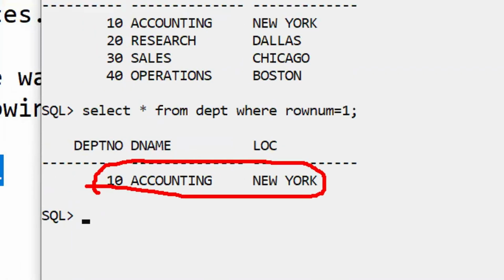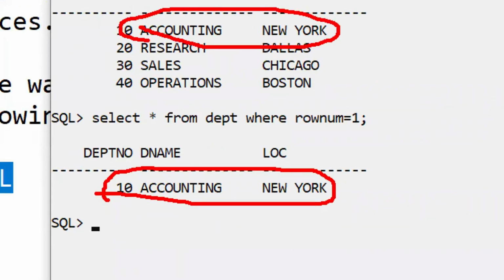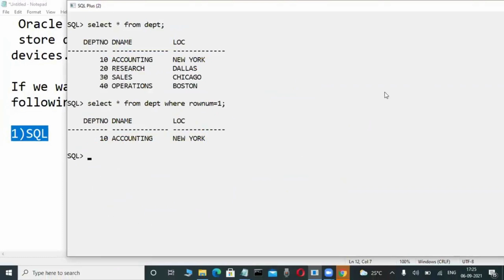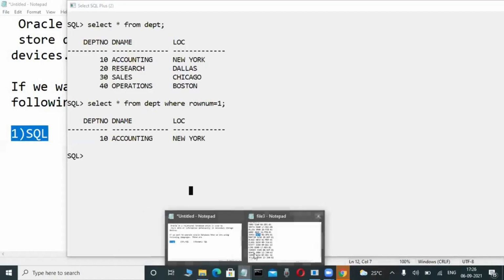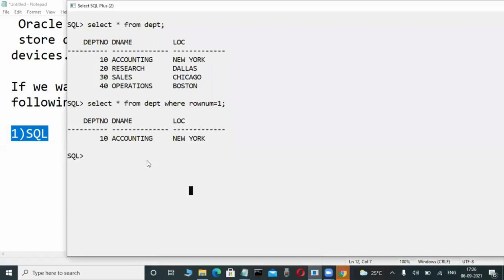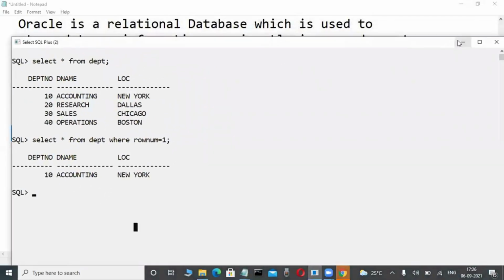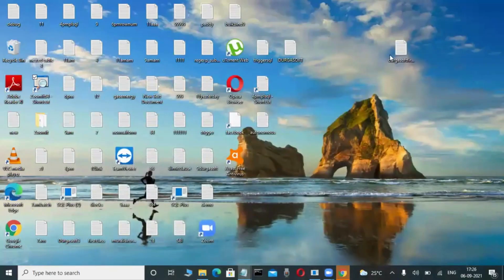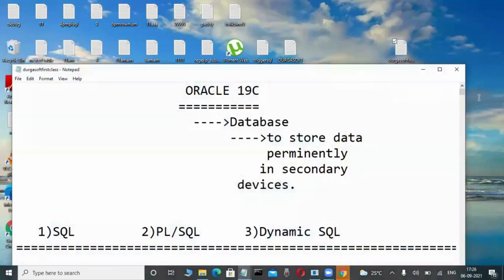Suppose in a company they ask for this row only, how can I miss it? We just write a single line of coding. This is a non-procedural language. What is select, what is insert, what is update, what is delete? These types of things we will learn in the future. These types of commands are used in the SQL language. That's why SQL is a non-procedural language, Structured Query Language.